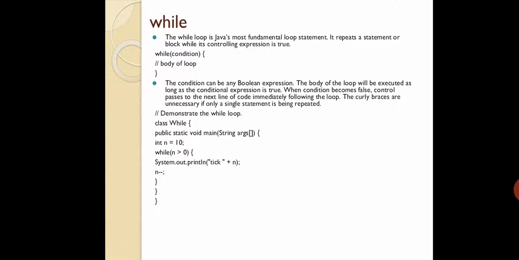That is the general syntax: while, then the condition inside the parentheses, and then the body of the loop inside braces. Whatever code you want to execute repeatedly, you specify inside the braces. The condition can be any Boolean expression. The body of the loop will be executed as long as the conditional expression is true. When the condition becomes false, control passes to the next line of code immediately following the loop.